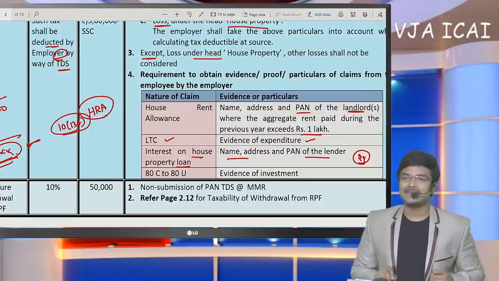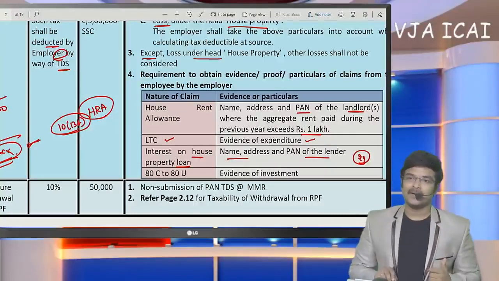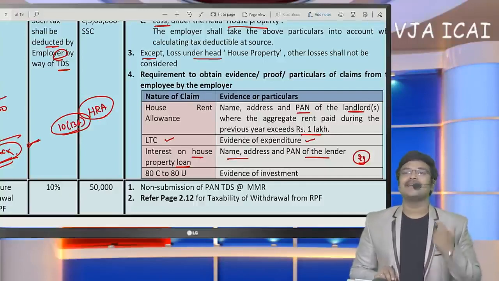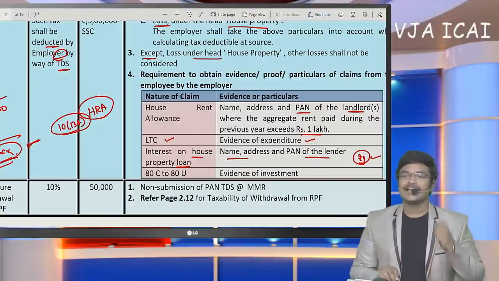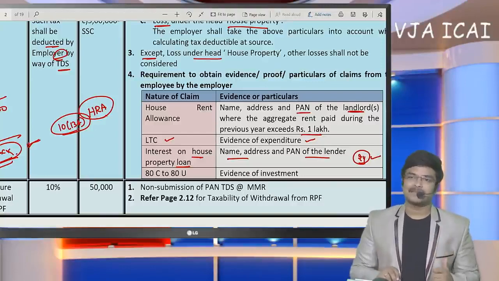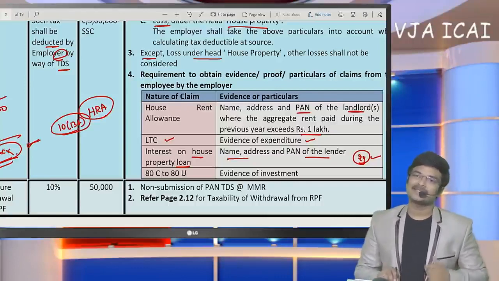Even though the borrowal is made not from banks but from a friend towards purchase or construction of a house, interest accrued on payment to the friend can also be claimed as deduction under section 24. House property interest is allowed if the loan is borrowed from any person, whereas principal under 80C is allowed only if the amount has been repaid.